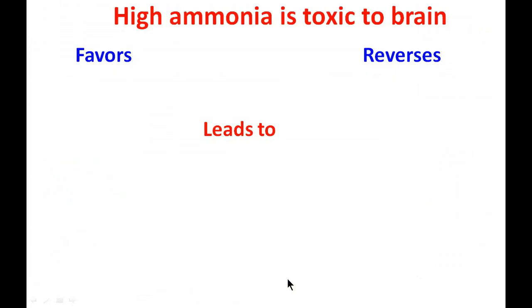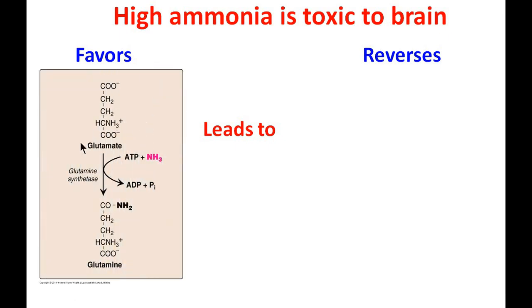Now let us understand why high ammonia is toxic to the brain. As we have discussed in the previous slide, ammonia is trapped into glutamic acid to form glutamine. High ammonia level favors this reaction of glutamic acid conversion to glutamine by the enzyme glutamine synthetase. So the outcome is decreased glutamic acid level.